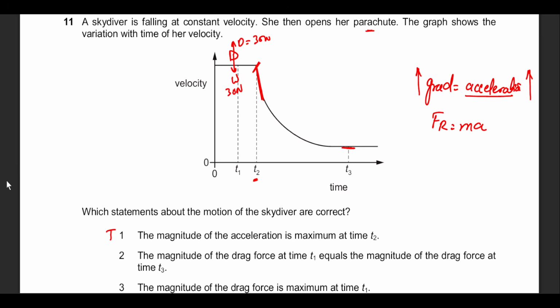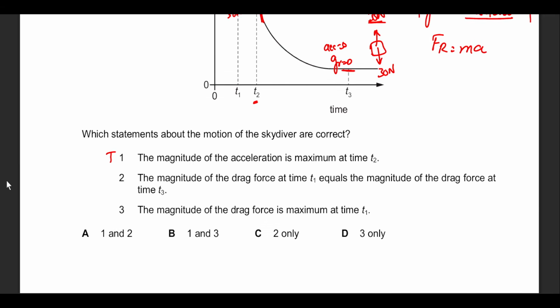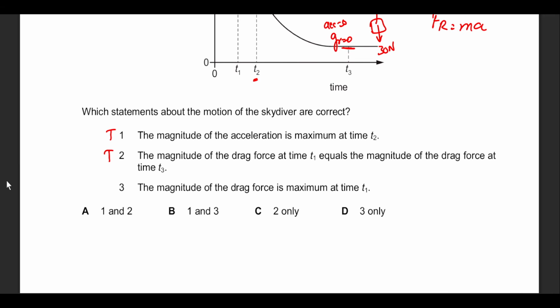But eventually, after T3, it again has to settle down towards 30 newtons, being equal to 30 newtons. Only then the gradient becomes 0, the acceleration becomes 0, and we can have a terminal velocity situation. So 30 newtons at this stage and 30 newtons at this stage, they should exist, otherwise there will be no establishment of terminal velocity. So the second point is also true.